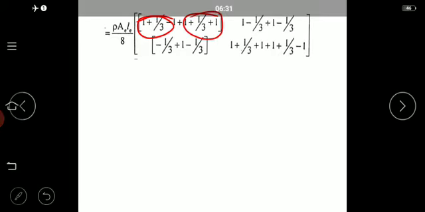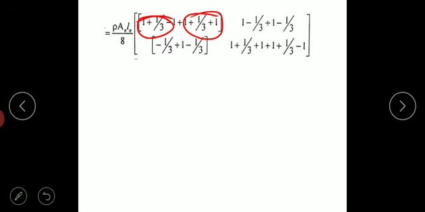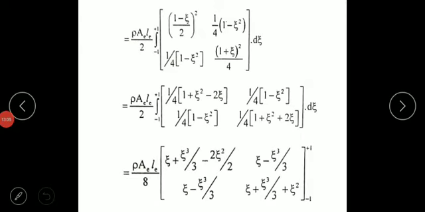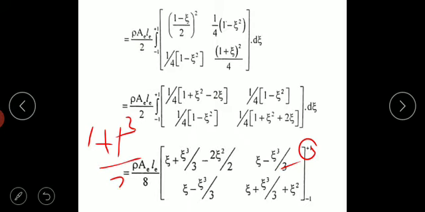So here for the first one, I'll take the +1 value, this is the -1 value. Means instead of zeta here, wherever I have a zeta I will put plus 1. So first I will apply plus 1: 1 plus 1 cube by 3 minus 2 into 1 square by 2.